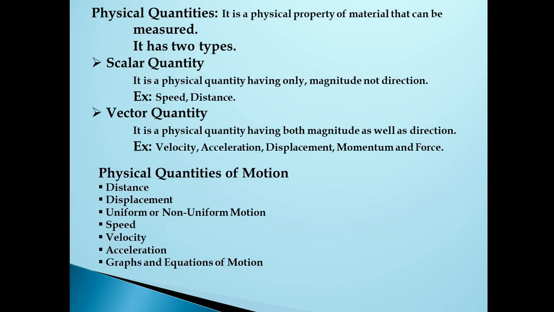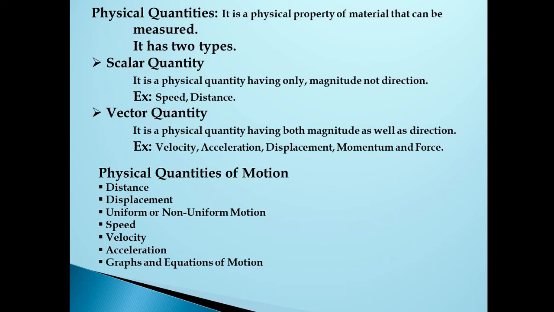Let us see what are the physical quantities of a motion. Distance, the total path covered by an object. Displacement, the shortest distance between the initial position and the final position. A uniform or non-uniform motion, right? Objects have motion, they move in uniform or non-uniform motion. We will discuss that.